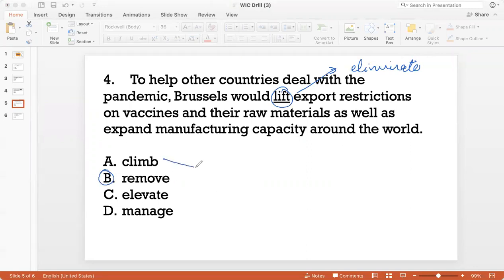The words climb and elevate, I think, have been taken from the other meaning of lift, right? Which is to kind of go to a higher altitude, right? And that doesn't make sense in this context. And manage doesn't fit the context at all because I'm not talking about managing export restrictions. I'm saying that those export restrictions have to be removed. So B is a good answer.